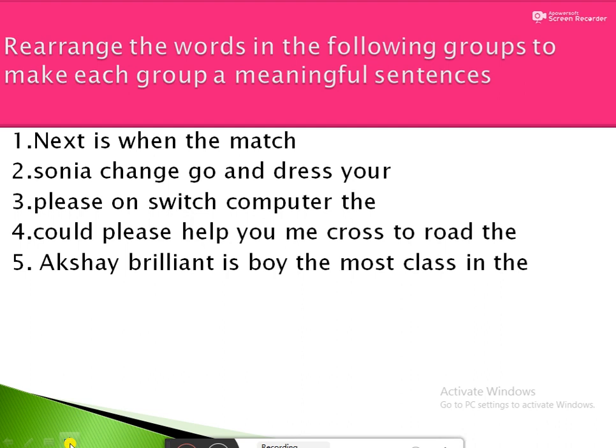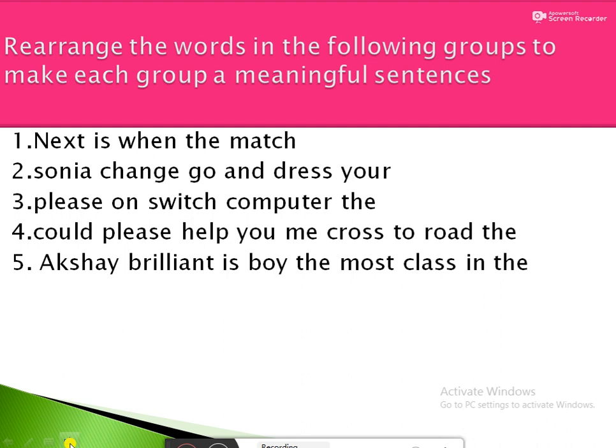Rearrange the words in the following groups to make each group a meaningful sentence. First one, next is win the match. So for the first one I will give the answer: when is the next match? The remaining 4 you have to find out. I hope you can find the answer. So find the answers and write them in your copy.